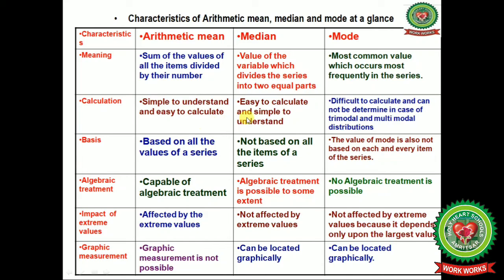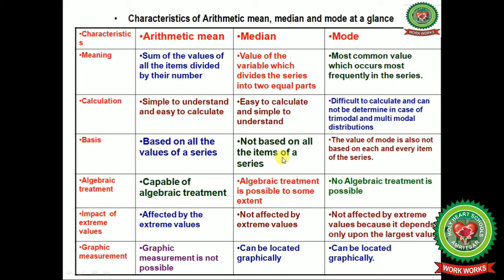Calculations. Arithmetic mean is simple to understand and easy to calculate, and median is also easy to calculate and simple to understand, but the mode is difficult to calculate and cannot be determined in case of trimodal and multimodal distributions. Basis. Arithmetic mean is based on all the values of the series, as in order to find the average we have to make the summation of all the values and divide it by the number of observations.